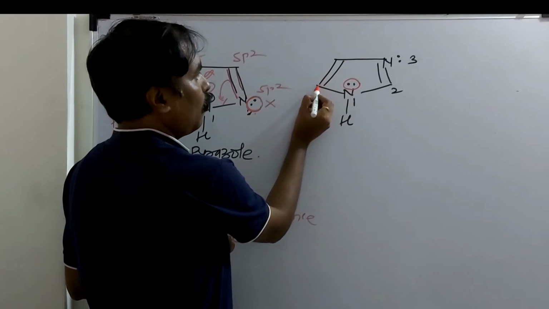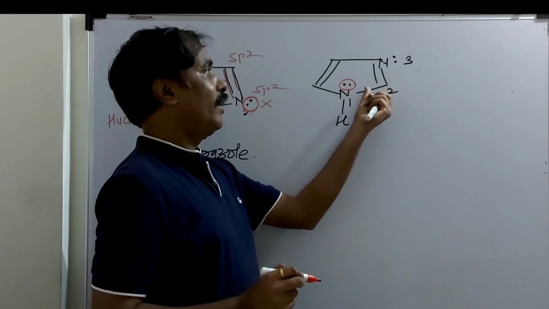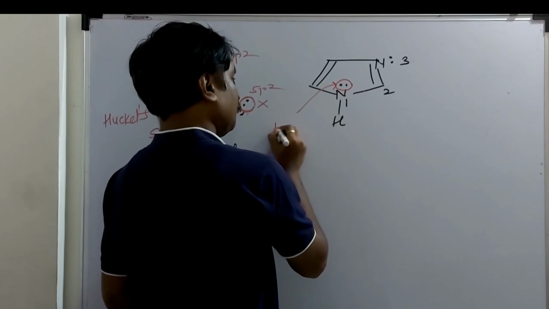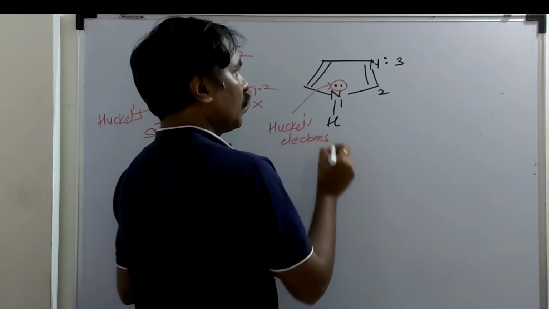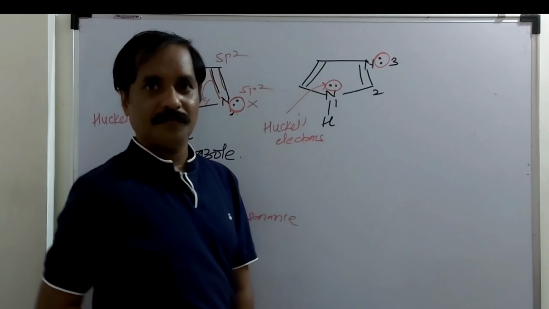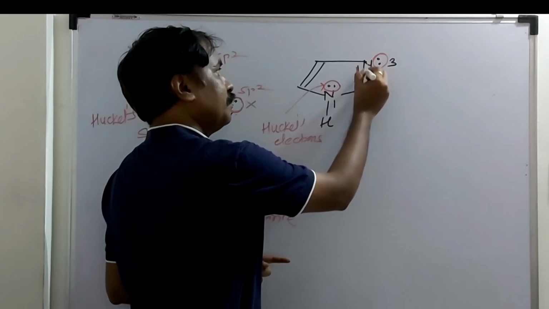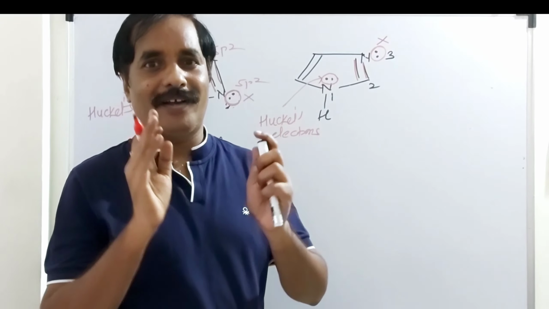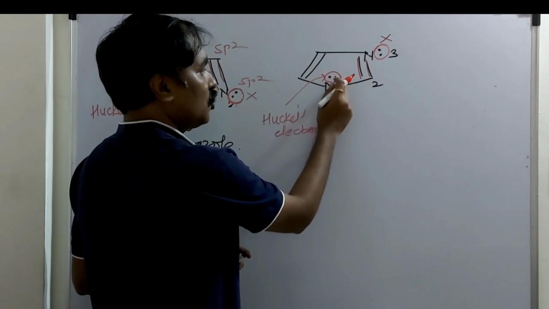See here, carbon-carbon double bond, single, and this lone pair. From this side, carbon-nitrogen double bond, here it is single and then lone pair. And these two electrons are Huckel's electrons. But remember, this other lone pair is not present in conjugation. This lone pair of electrons is present on the nitrogen having a multiple bond, here the double bond. So don't consider these two electrons in the calculation of pi electrons, in the calculation of Huckel's electrons. So the total number of pi electrons is 2 plus 2, 4 plus 2, 6 pi electrons.